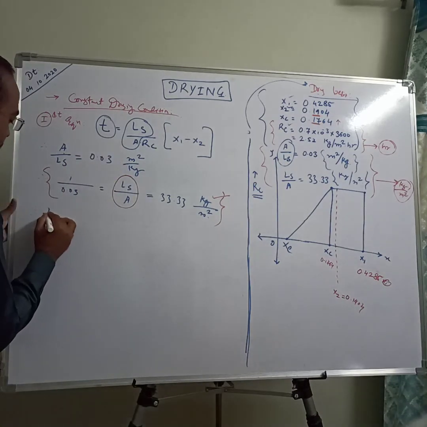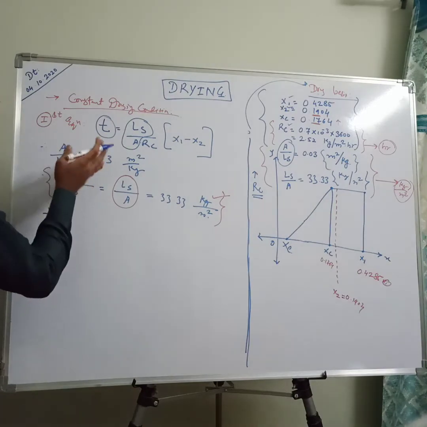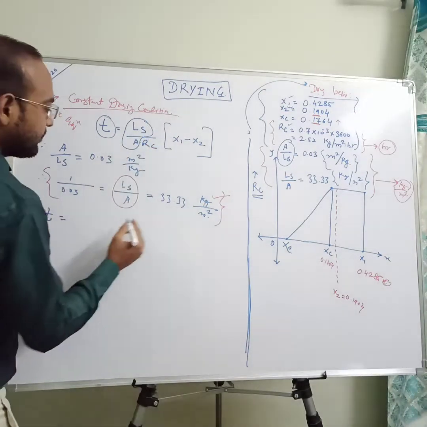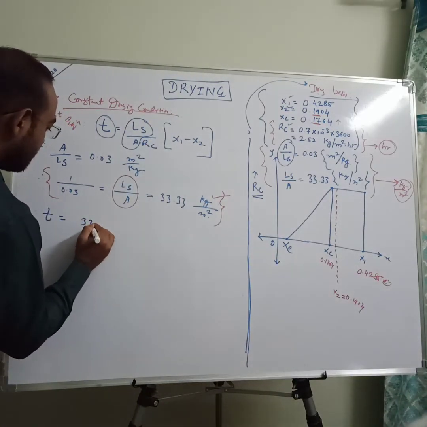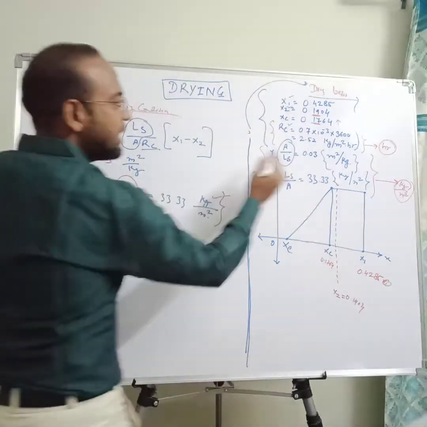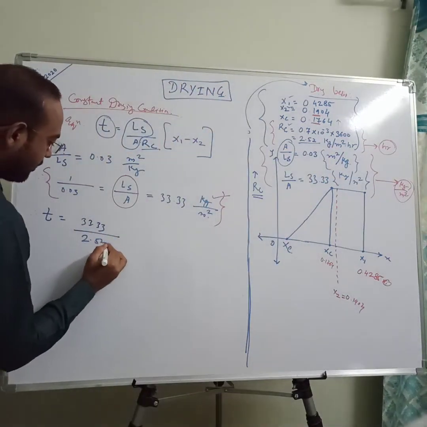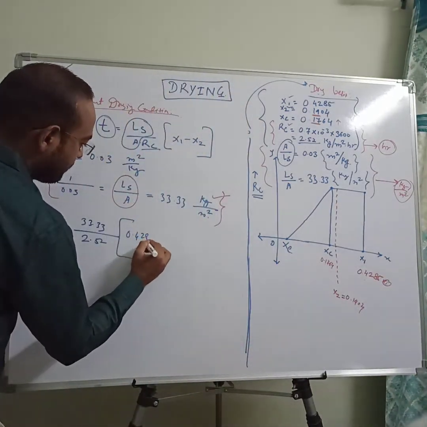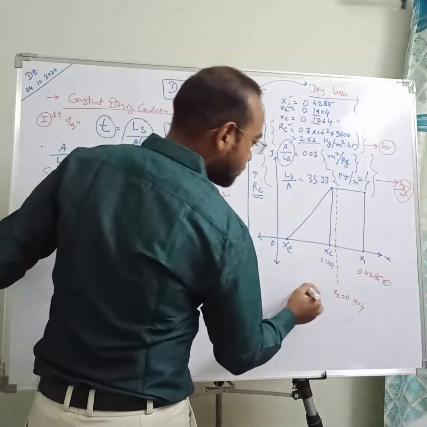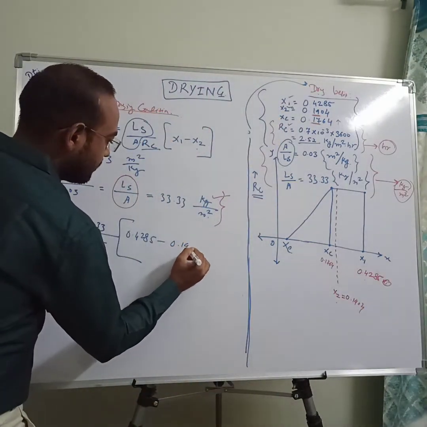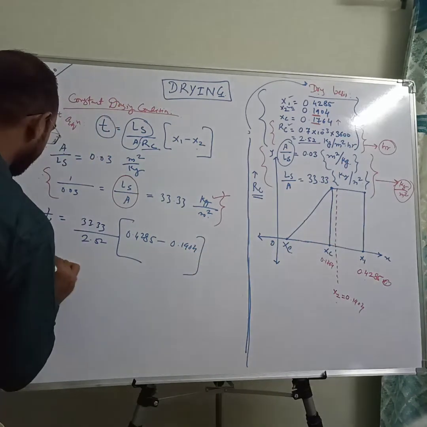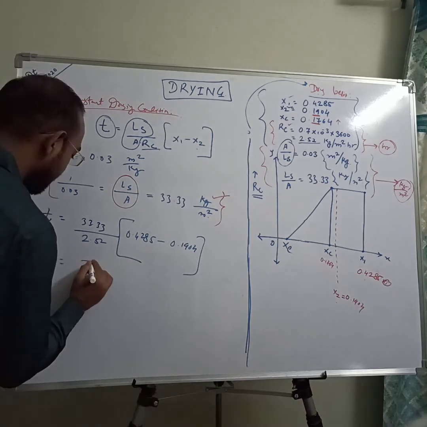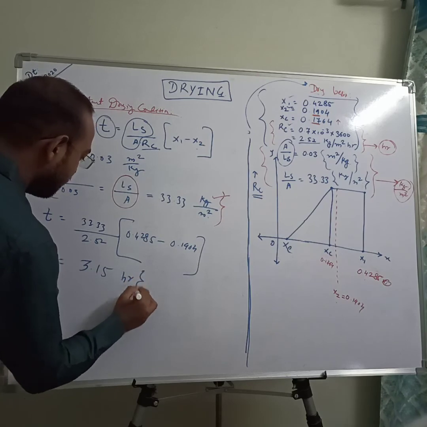Again the equation: time is on the left side of the equation, and on the right side the complete drying condition is given. So Ls by A is 33.33, RC is 2.52, initial moisture x1 is 0.4285, and final moisture x2 is 0.1904. By calculating this, the time needed to complete this drying is 3.15 hours.